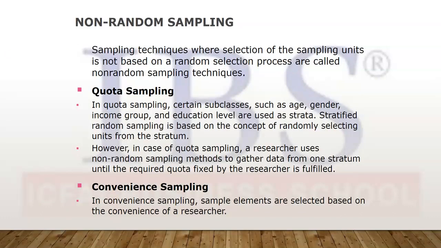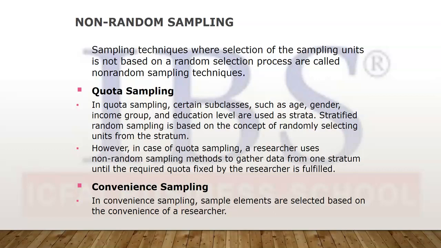Non-random sampling, as I told you, is where there is not an equal chance of selection, so there can be an element of bias. First of them is quota sampling. Now quota sampling is similar to stratified sampling. What we do is divide the population on the basis of certain criteria. It can be age, gender, income group, education level, anything. Now these are called strata in stratified sampling, and these are called groups in quota sampling.